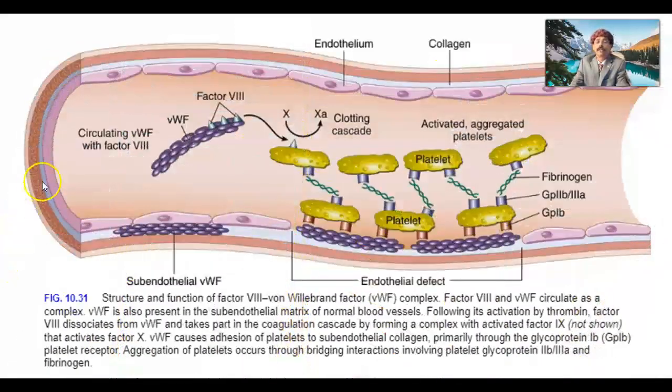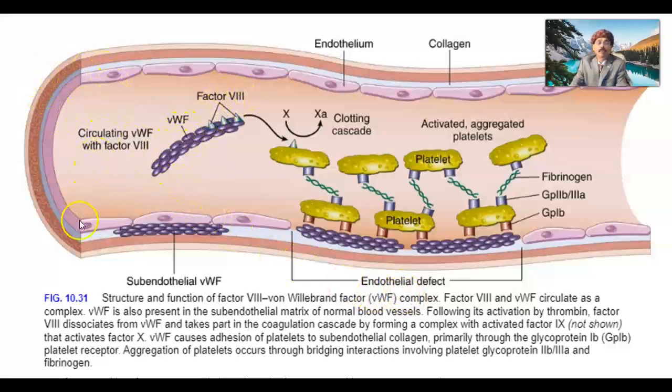Okay, if we look at the function of von Willebrand factor, then we can learn the pathology better. So let's look at the structure and function of the factor. Factor VIII is one of the blood clotting factors, and this is the factor VIII and von Willebrand factor complex.